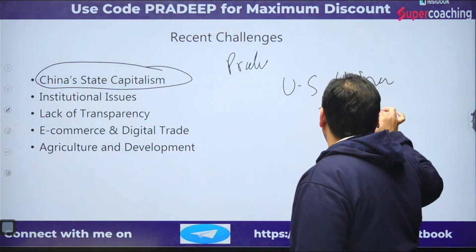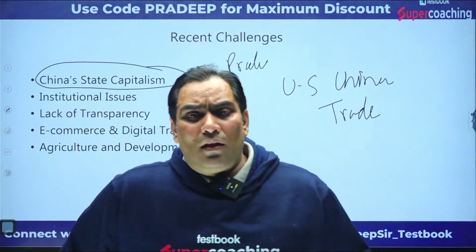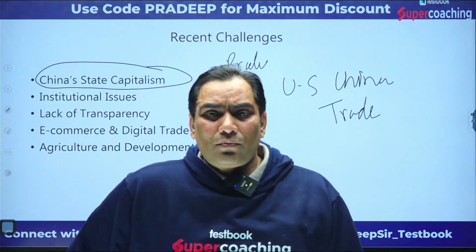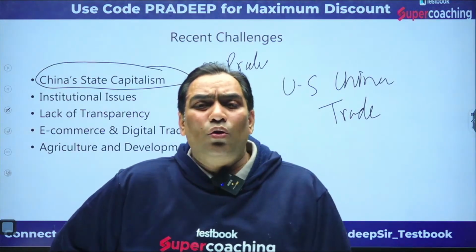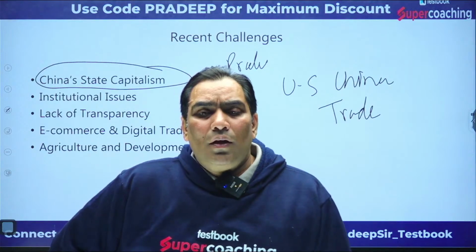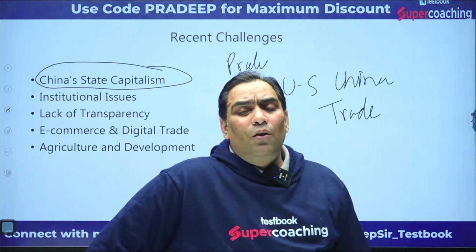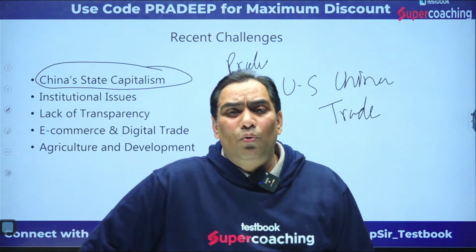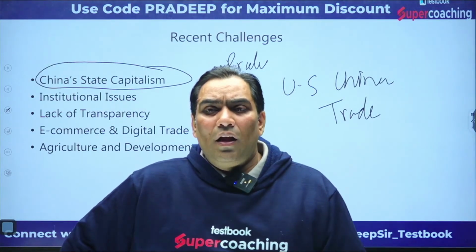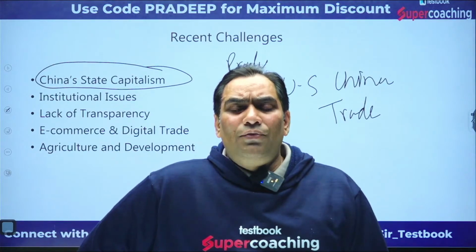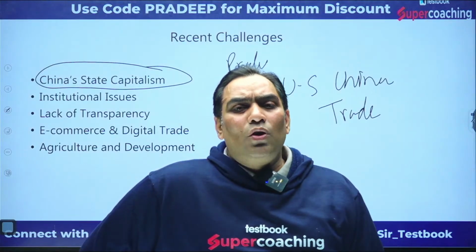That means they are putting restrictions on trade between each other, and because of that the basic purpose of the WTO is going to be defeated. This is the recent challenge before the WTO, because they are putting trade barriers in regard to trade with each other.